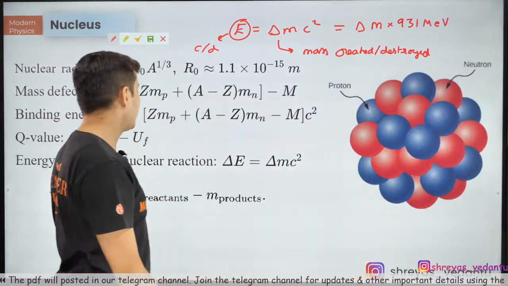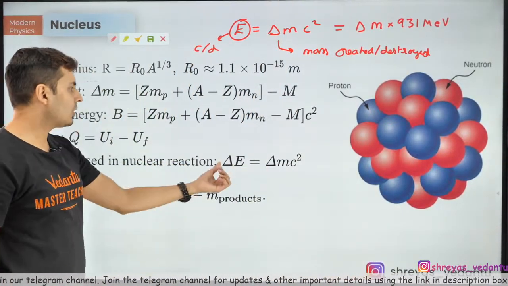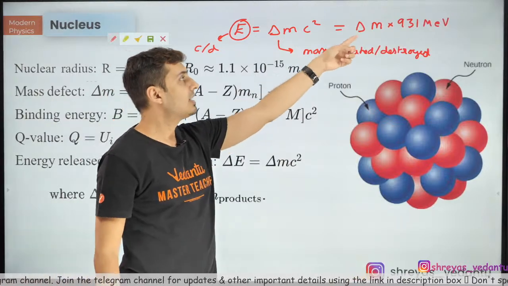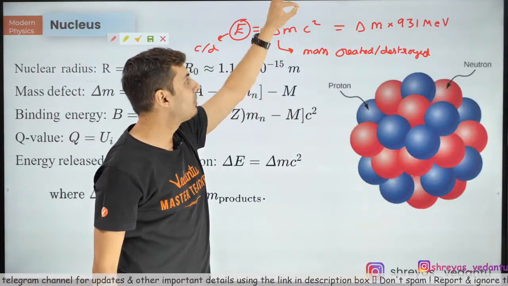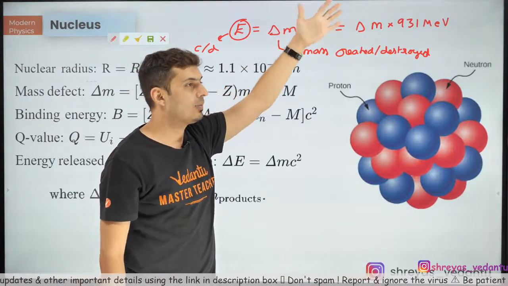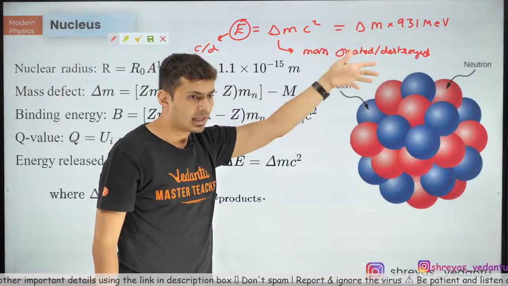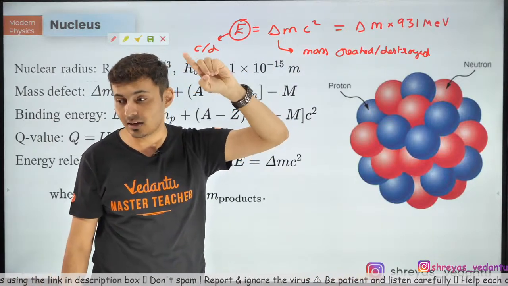So this is very, very important. This is the equation which I just gave you, but also remember this can be written down as Δm × 931 mega electron volt. So you don't have to break your head substituting the value of c or converting into electron volt and atomic mass unit. So remember this value, 931.